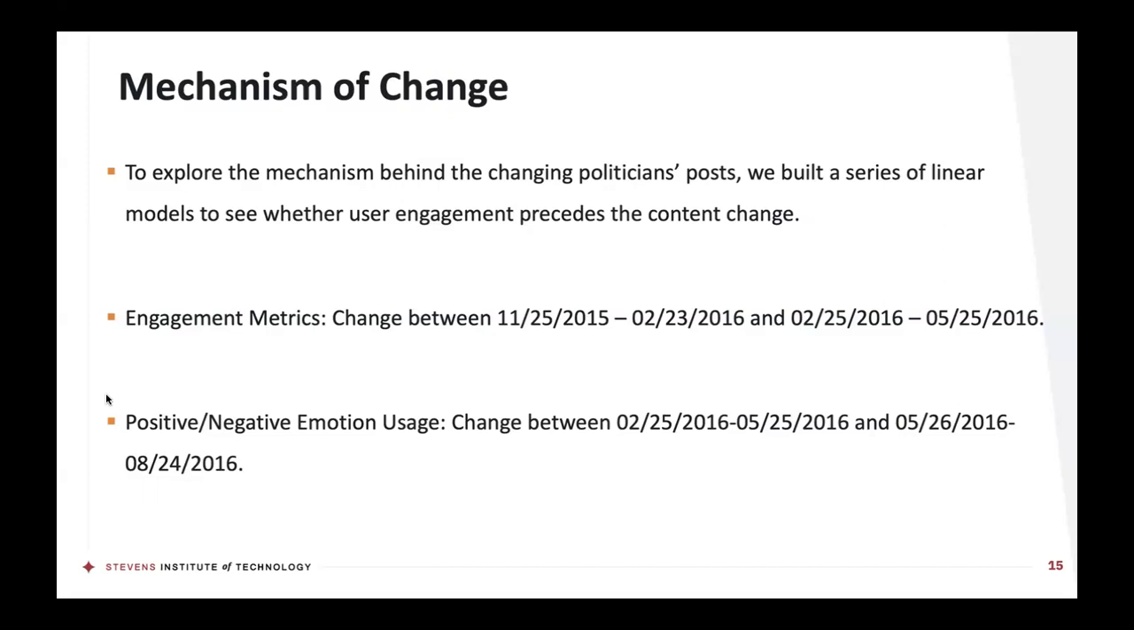Then we look at positive or negative emotion usage in the subsequent period. So we look at the change between February 25th, 2016 through May 25th, 2016, and that following period of May 26th, 2016 and August 24th, 2016. So what we're trying to do here is to see whether a change in engagement metrics predicted positive or negative emotion usage in the subsequent period.